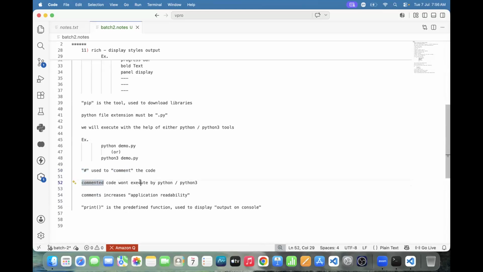Commented code won't execute. Comments increase the reliability of the application. How to display output on the console? Print is used to display output on the console.